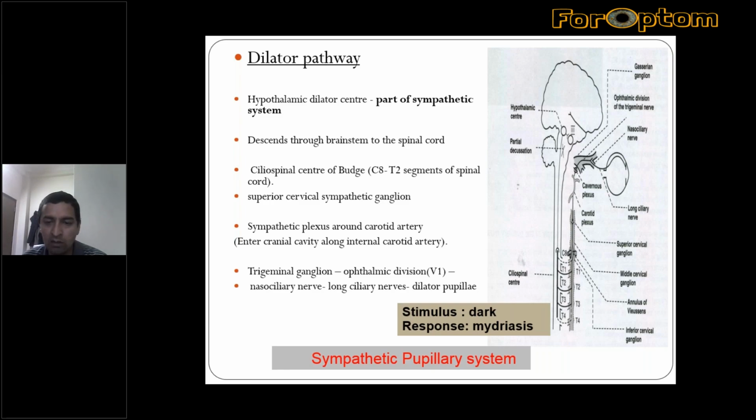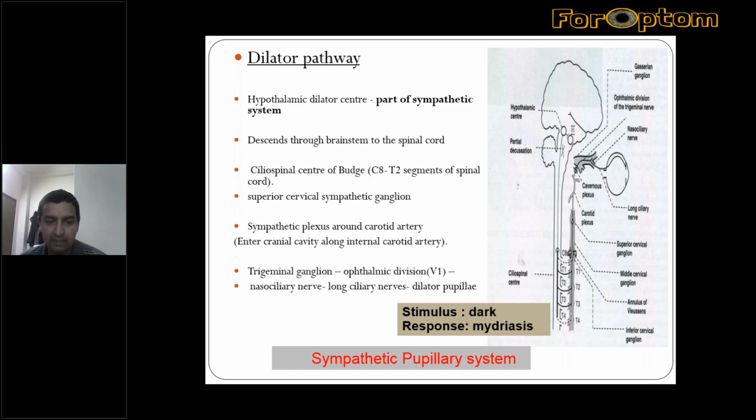And this second order neuron runs along with the common carotid and internal carotid artery to enter into the cranial cavity and reaches the trigeminal ganglion, which is the fifth nerve ganglion in Meckel's cave.